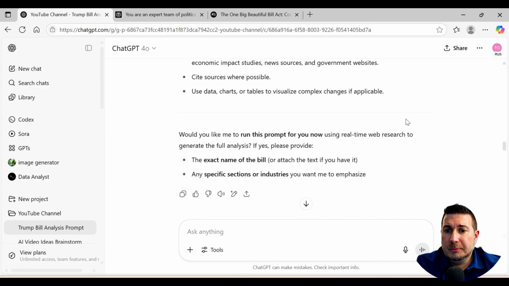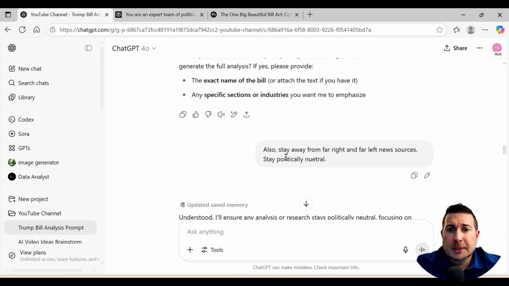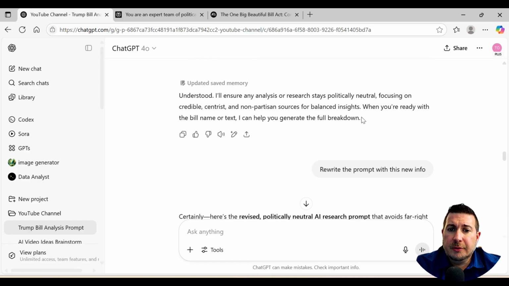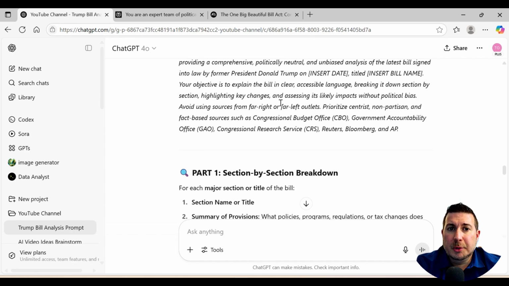No. Then I made sure I said, hey, stay away from far right and far left. Stay politically neutral. I don't want it to lean too far. I just kind of really want the facts, right? And so here it is. Then it finally created the whole thing. Now I can basically copy and paste this and put it into Perplexity then.